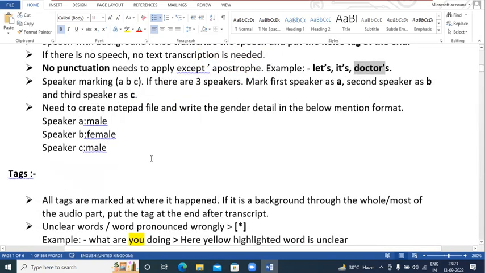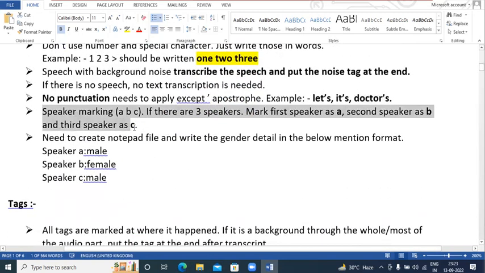Now, whenever you listen to the speech, that speech may have multiple speakers. For example, one speech has two speakers. The first speaker's name is Sachin and the second speaker's name is Rahul. Whoever is the first speaker will be considered as speaker A, and whoever is the second speaker will be considered as B. If there are three speakers in the speech, the third one would be considered as C.